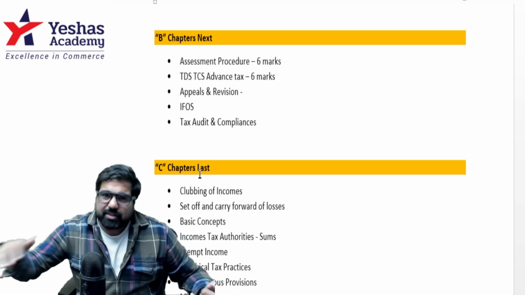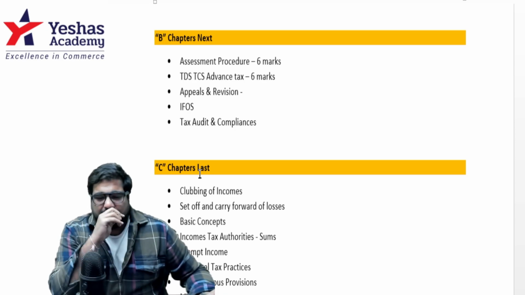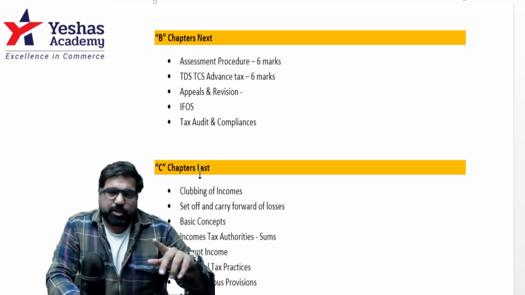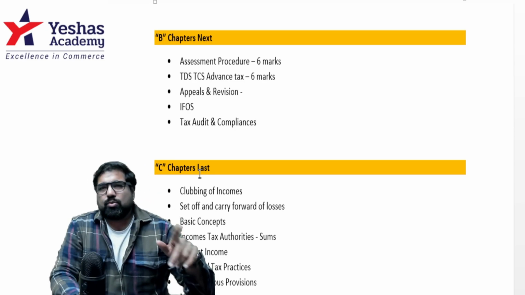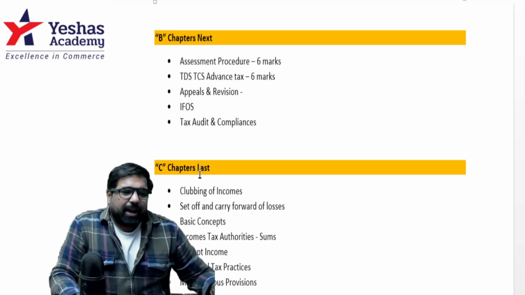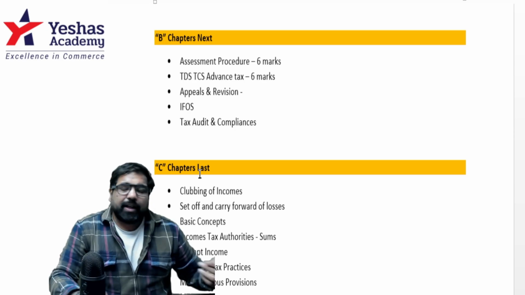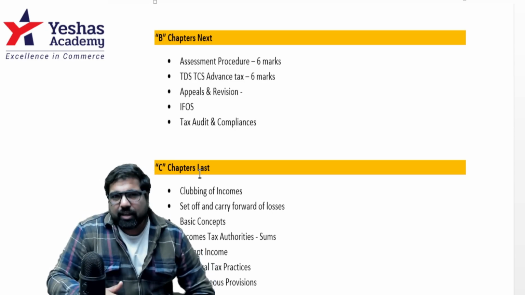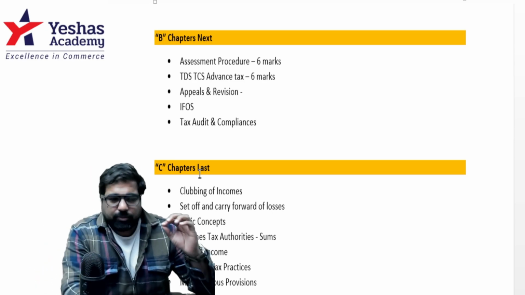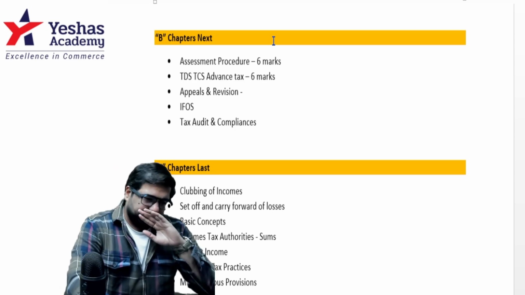Next, TDS, TCS, advanced tax. Focus more on TDS and TCS, not so much on advanced tax. TCS, especially 206C(1G) global, that section 206C(1H) has been removed, so don't worry about that. And 206C(1G) is important, and TDS sections, a lot of sections are there. Remember SRA, section, rate, and amount for every section. That is something that will get you about 6 marks in the exam.